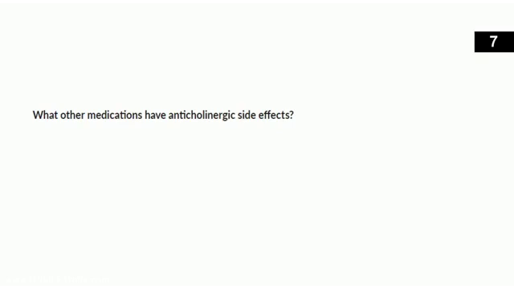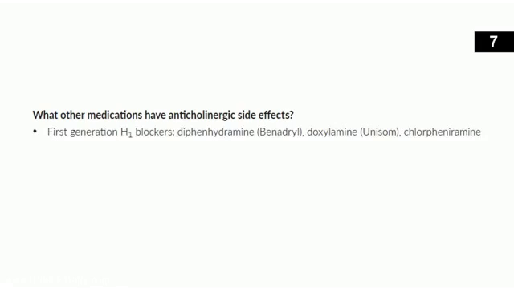But let's look again in the study guide. What medications have anticholinergic side effects? The first generation H1 blockers are the first ones I want you to think about: diphenhydramine, doxylamine, and chlorpheniramine. So commonly used stuff that's even over the counter. Neuroleptics, especially thioridazine, chlorpromazine, clozapine, olanzapine. And then also thinking about the tricyclic antidepressants. And then finally, amantadine. We don't use that quite as much as we used to, but that can also have some major anticholinergic, antimuscarinic effects.